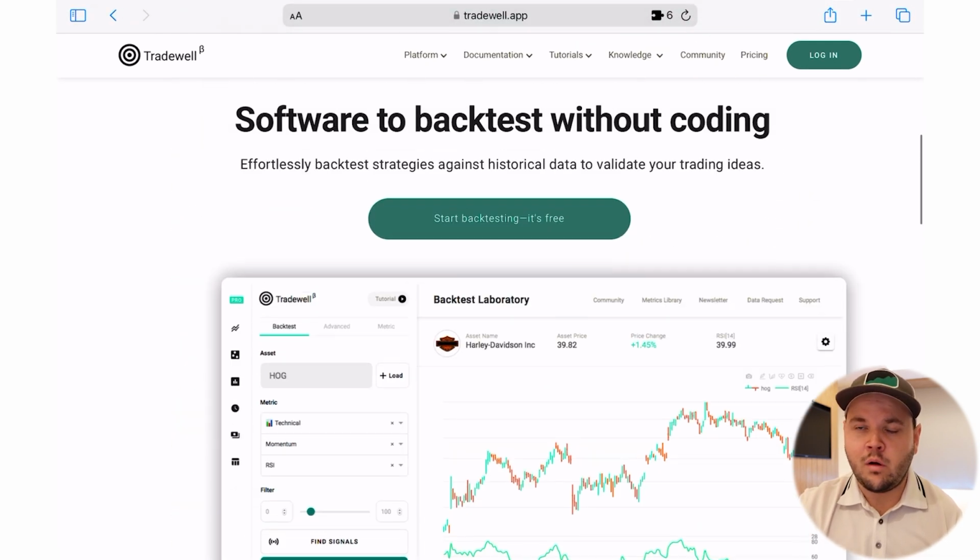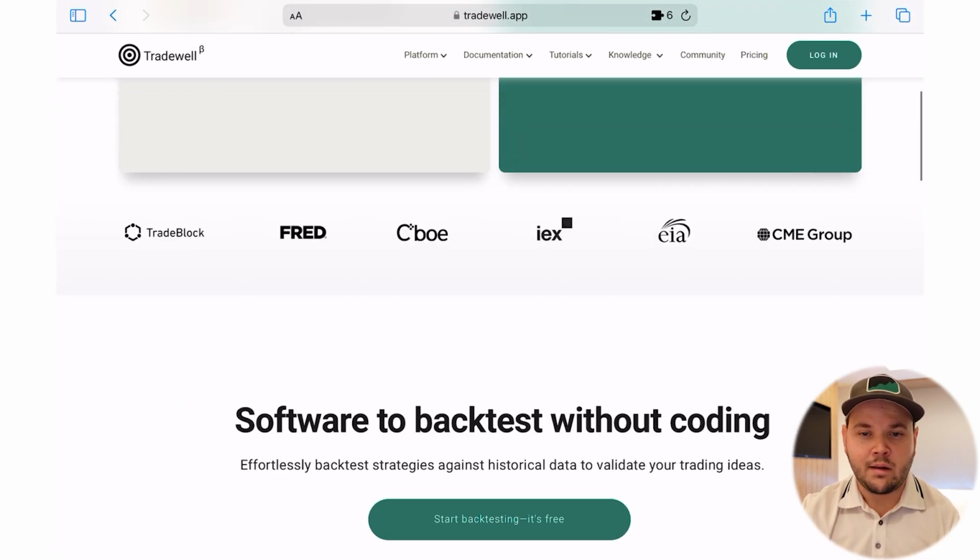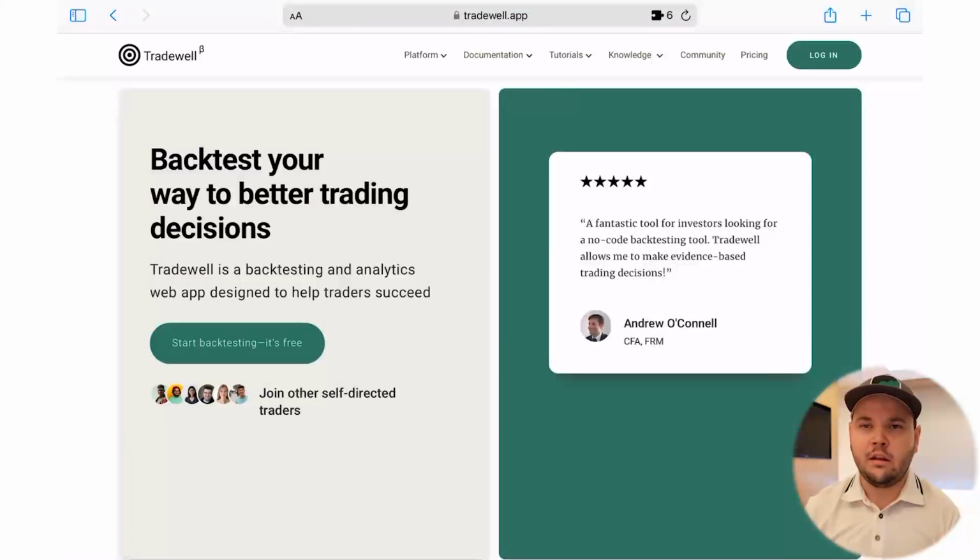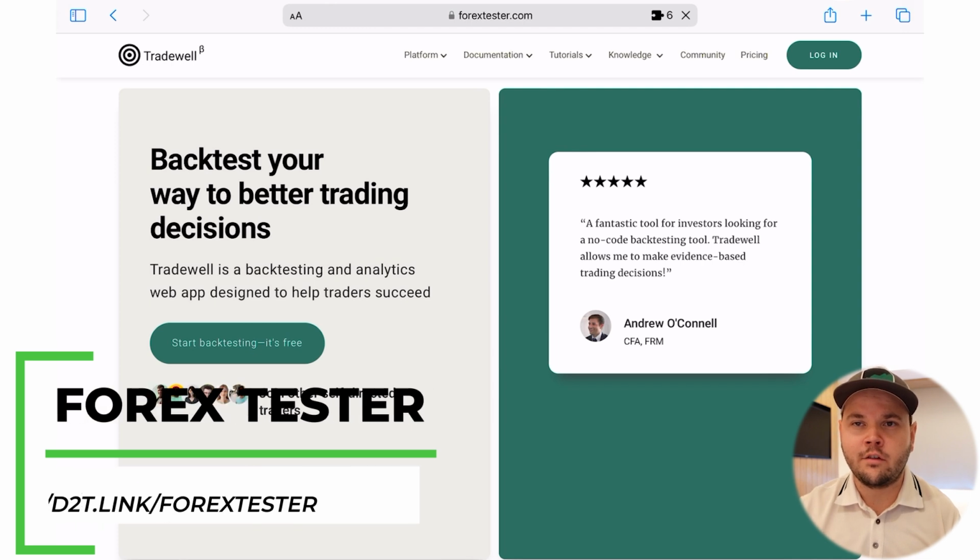More in depth, can be overwhelming to go through, and I don't use this one directly now because it's a lot of stuff that I don't really need to have a look at. But if you want something more in depth, you can definitely use that app, which is all online. Tradewell works also good. The last one I would recommend here is called Forex Tester, and this is one of the biggest and most popular ones out there.